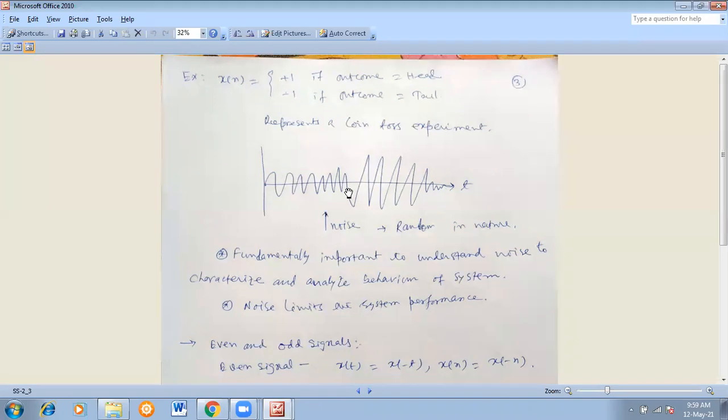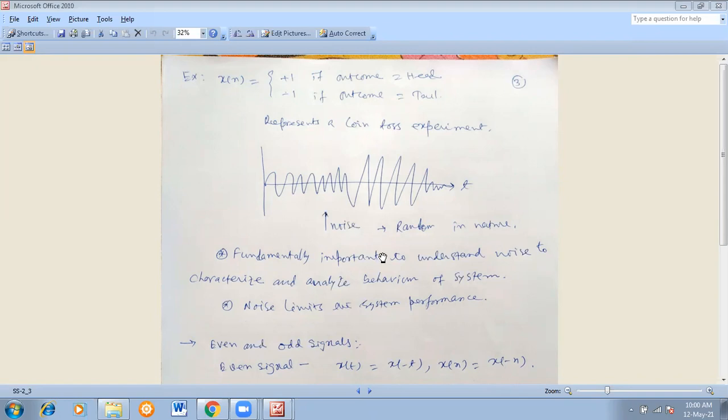So defining a random signal is very much difficult. But we have some sort of tools over there. We can characterize and analyze them. In the case of communication systems, so many noises are there: shot noise, white Gaussian noise, flicker noise, frequency partition noise. We have defined them universally and we have accepted this.